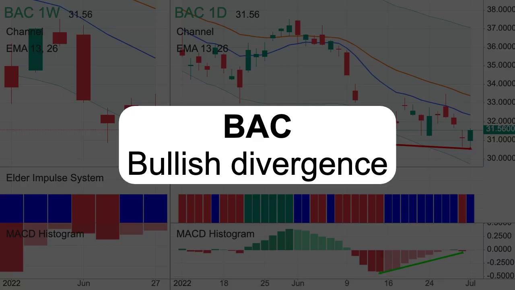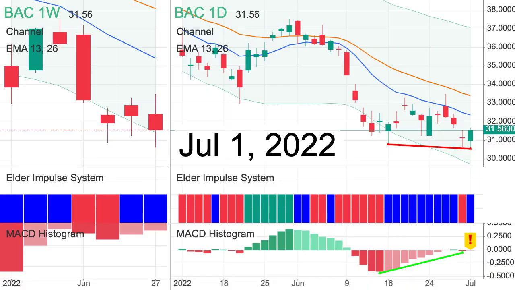Let's consider the stock of Bank of America Corp. On July 1, 2022, a bull divergence formed in a downtrend. This is a strong buy signal. There is a first light bar on the histogram. Are you ready to submit a buy order?